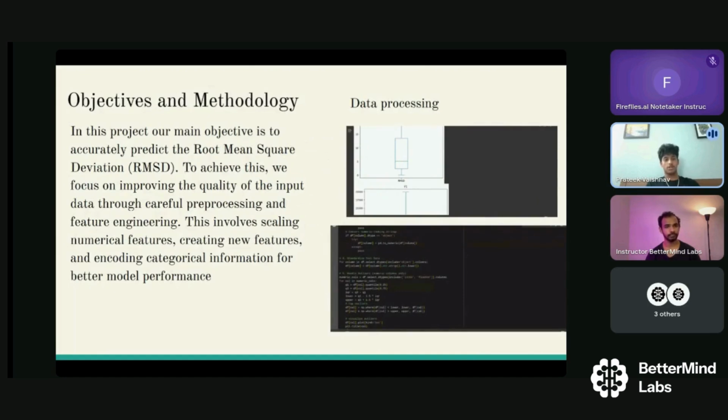Objectives and methodologies. In this project, our main objective was to accurately predict the root mean square deviation, RMSD. To achieve this, we focused on improving the quality of the input data through careful pre-processing and feature engineering. Here is a screenshot of our code for the feature engineering. This involves scaling numerical features, creating new features, and encoding categorical information for better model performance. And here's a result of it. It's a small demo.